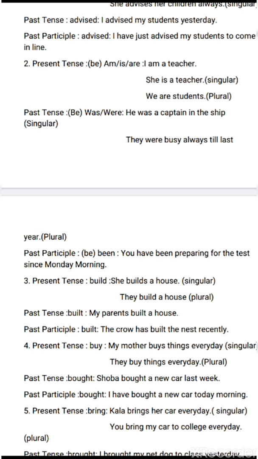So as you see in present tense form, singular and plural, you can also see the difference of the verb form have or has in the past participle form while used in sentences. If it is singular, you will be using has plus V3 form. If it is plural, you will be using have plus V3 form. V1 form is present tense, V2 form is past tense, and V3 form is the past participle.